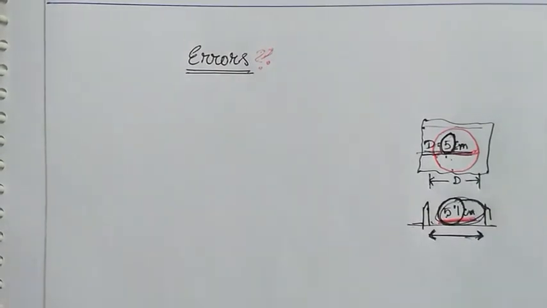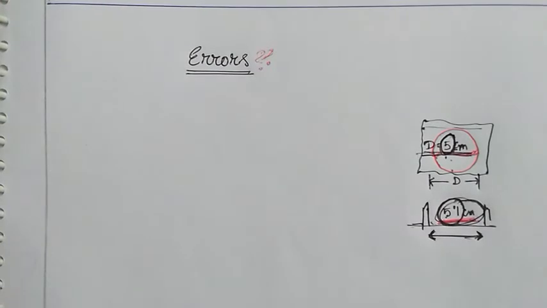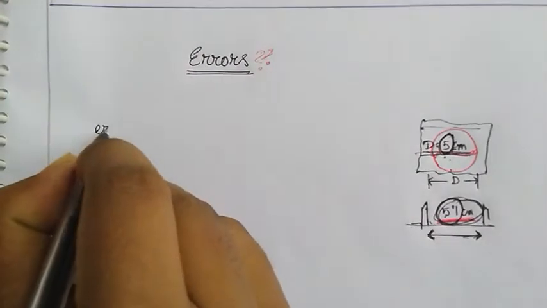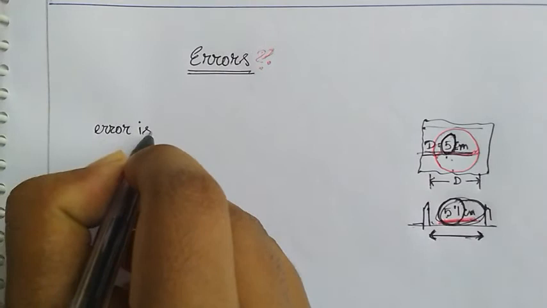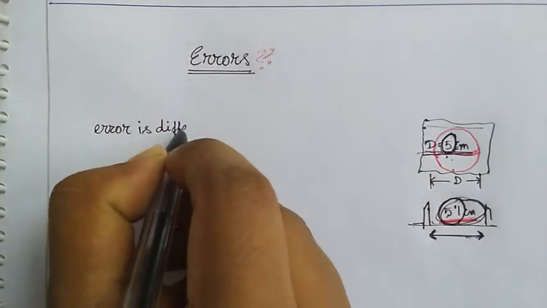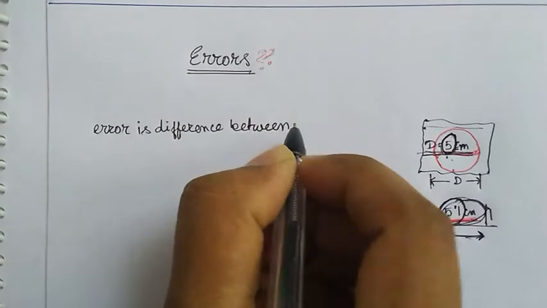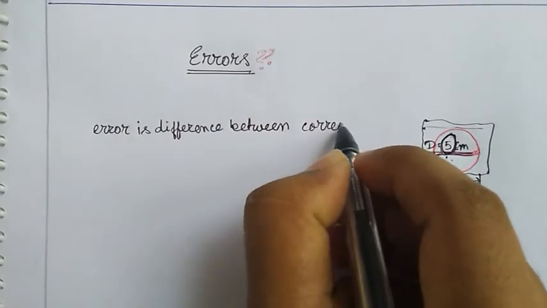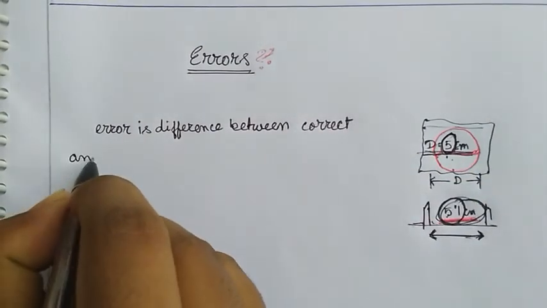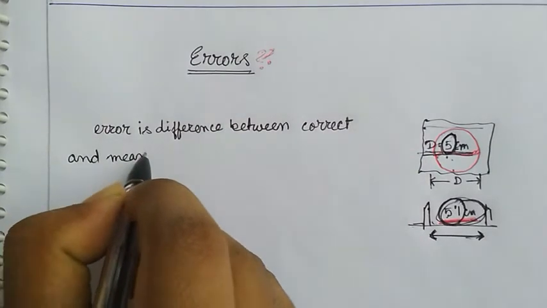So we can say that error is the difference between the correct and measured value.